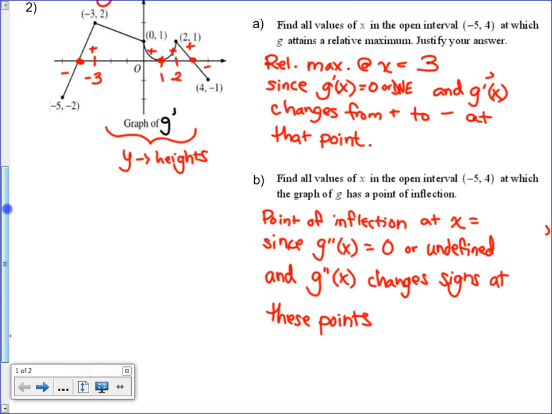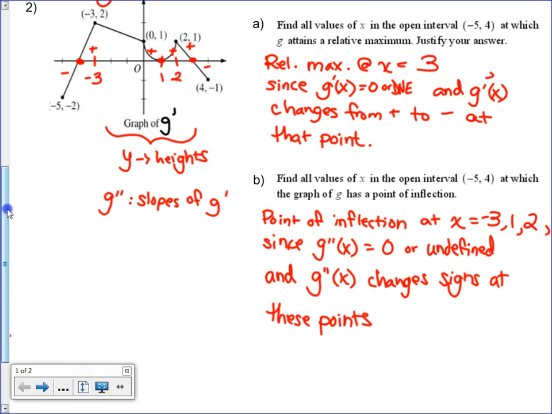What are the slopes of G prime? That's how I see the double prime. Derivative of G prime is G double prime. So where the slopes change signs, that's going to be at negative 3, yes. Where's another undefined point? There. Do the slopes change signs? Goes from negative to negative. That's not changing signs. Good idea, like pointing out the undefined, but that's not going to be one. Where the slopes change signs, negative to positive, 1. And then where the slopes change signs, positive to negative, that's 1.